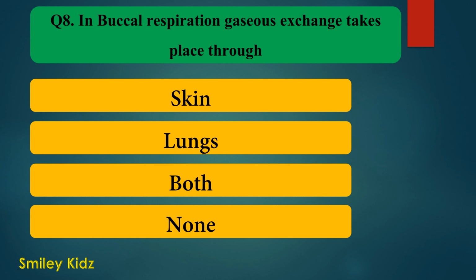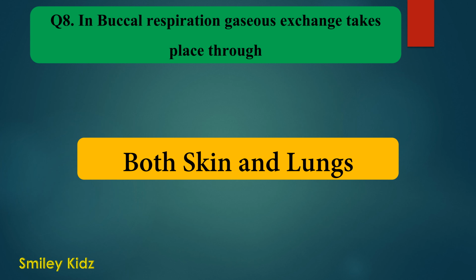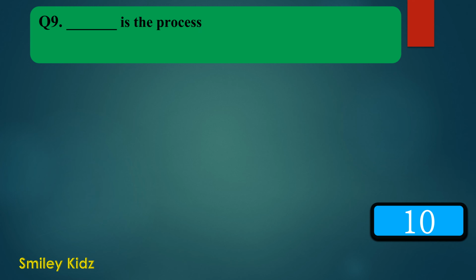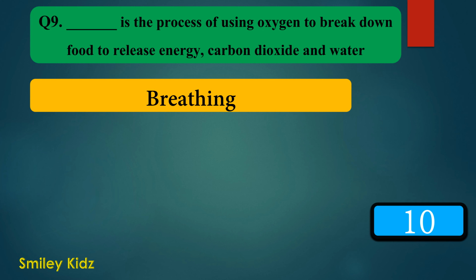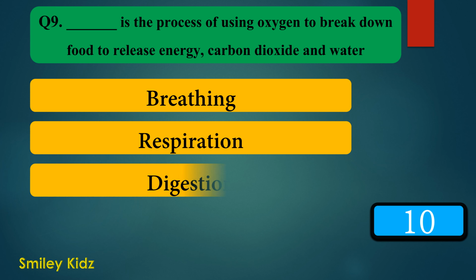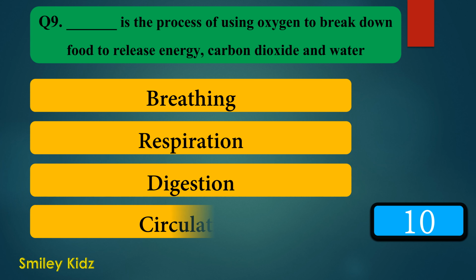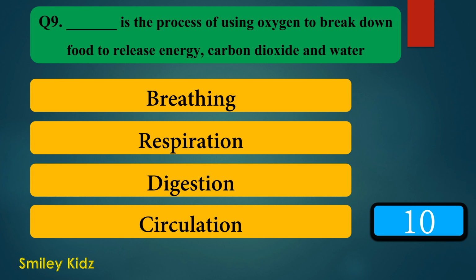Your time is up. And the right answer is both skin and lungs. In buccal respiration, gaseous exchange takes place through both skin and lungs. Moving to question number 9. Dash is the process of using oxygen to break down food to release energy, carbon dioxide and water. Option A breathing, option B respiration, option C digestion and option D circulation. Your time starts now.